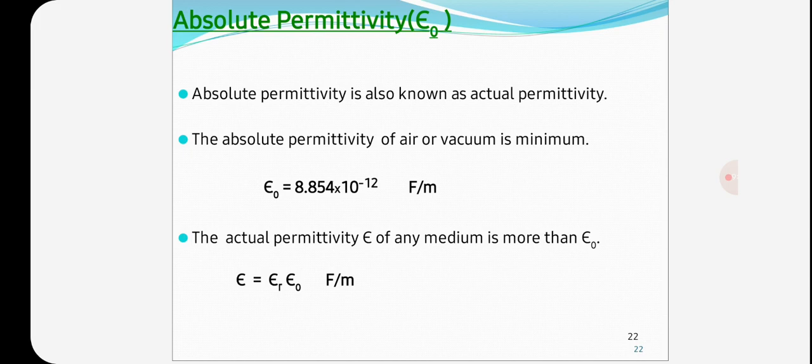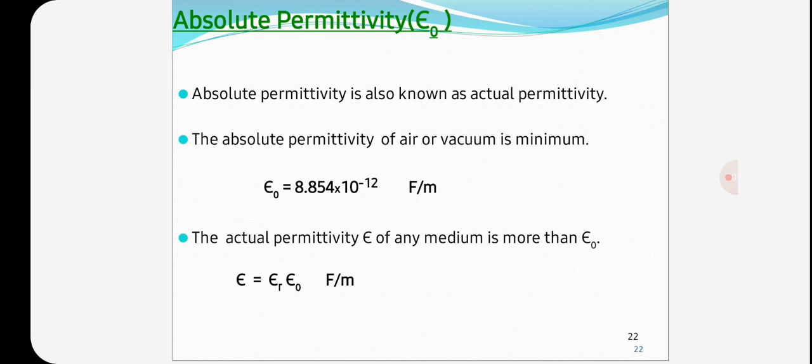The absolute permittivity of air or vacuum is denoted by epsilon naught and is equal to 8.854 into 10 to the power of minus 12 farad per meter. The absolute permittivity of any other medium is more than epsilon naught.